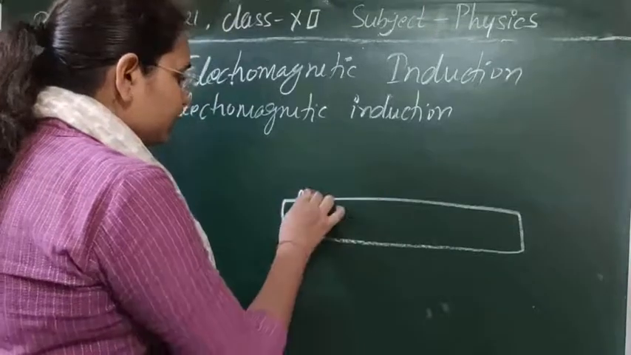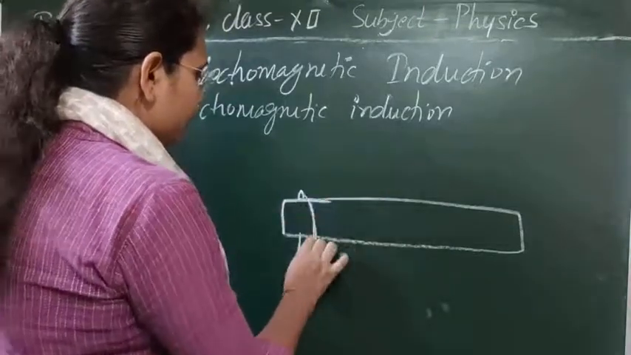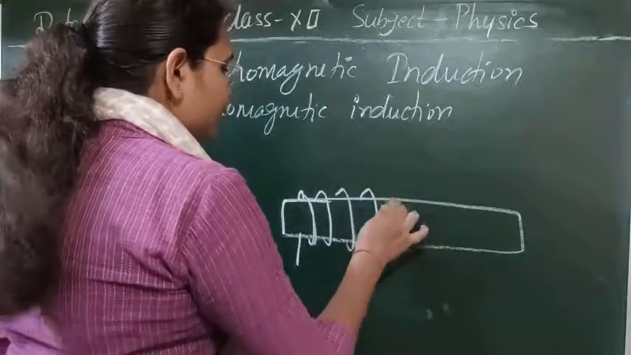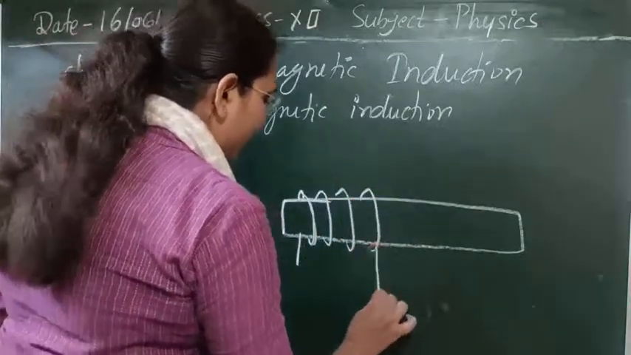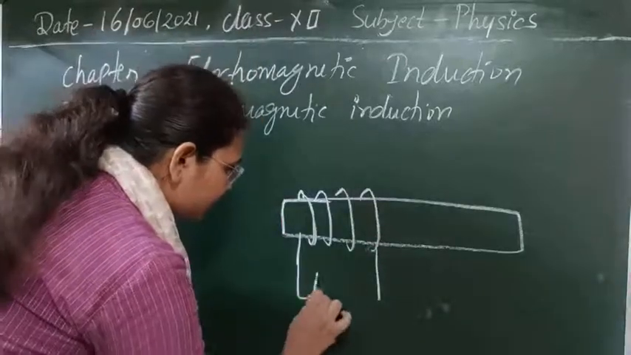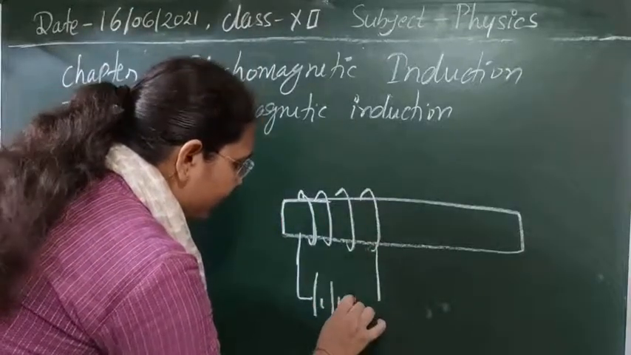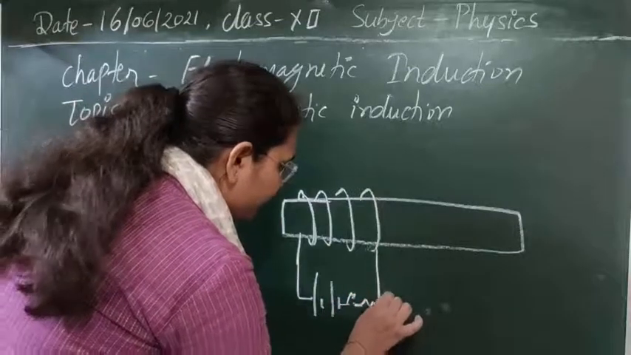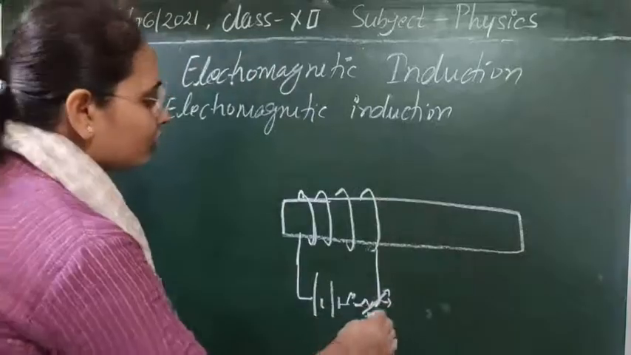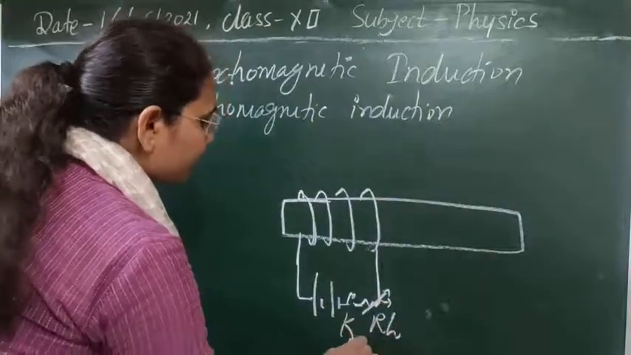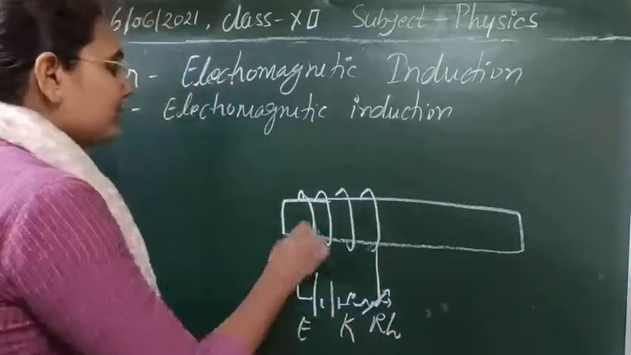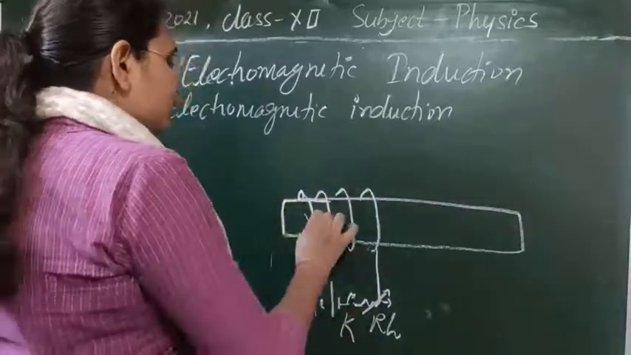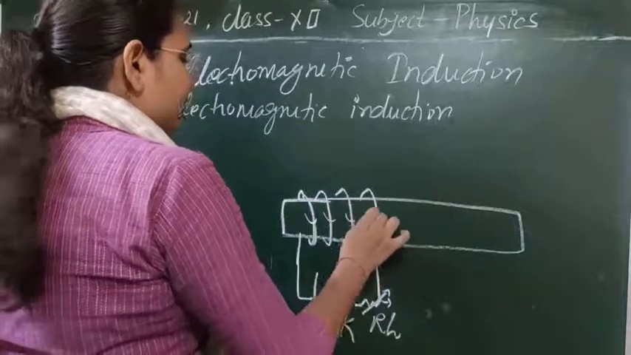So you can see some of the coils we have here. This is the coil connected with a battery, and this is a tapping key we have, and a rheostat. You can see the rheostat, this is a key, and this is our battery. Due to this battery some current will flow inside this coil, so there is a current I flowing inside it.